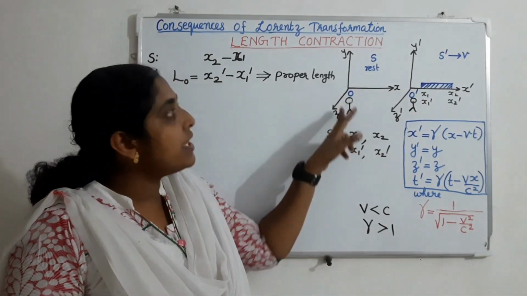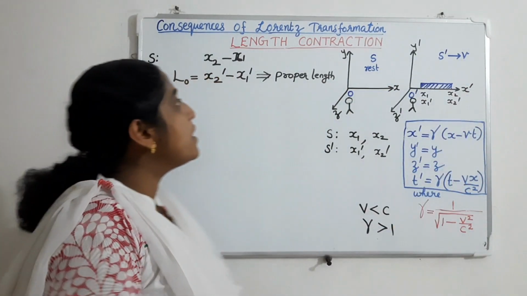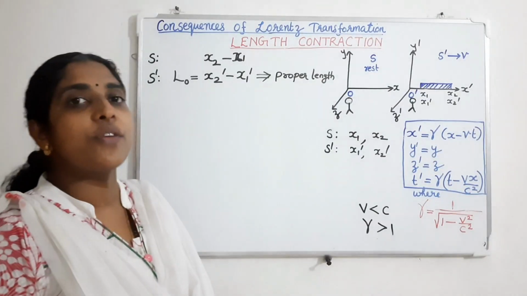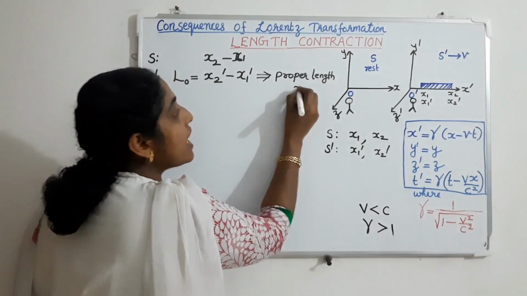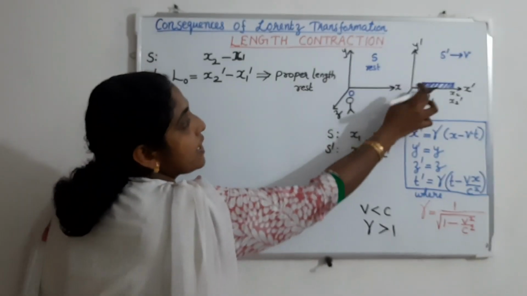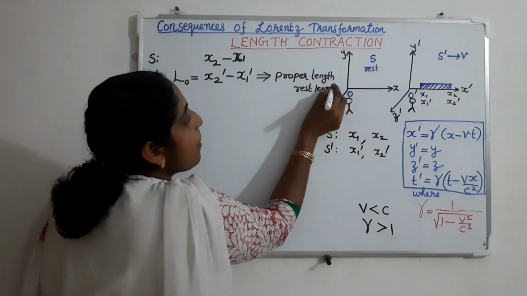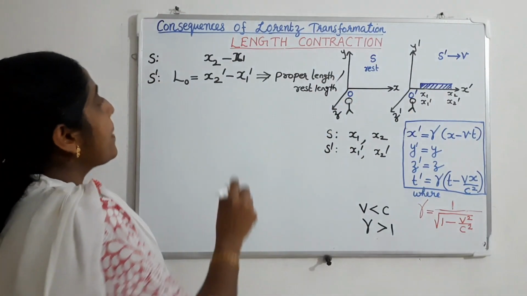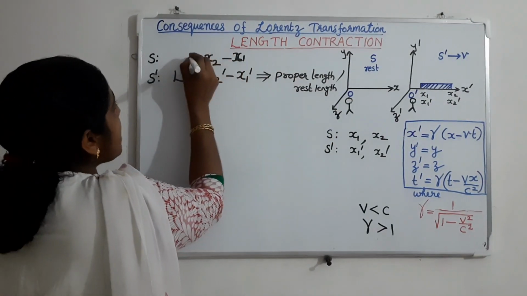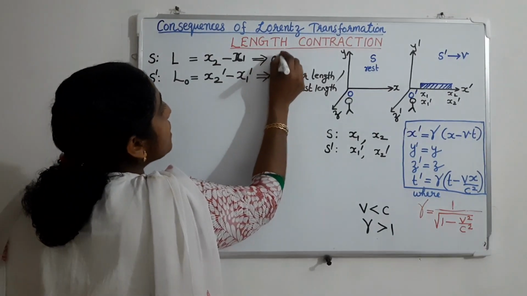But for the observer in the S frame of reference, this body is moving. So this L0, equal to x2 dash minus x1 dash, is known as proper length or rest length, because for that observer the scale is at rest. And for the observer in the S frame of reference, x2 minus x1, which we denote as L, is known as the observed length.